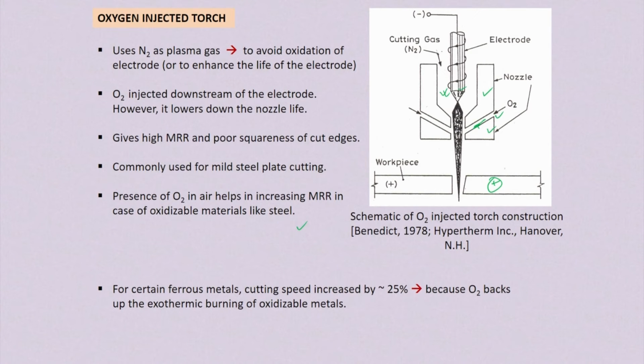For certain ferrous metals, cutting speed is increased by 25%, because oxygen backs up the exothermic burning of these oxidizable materials.